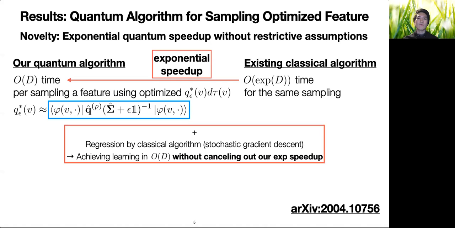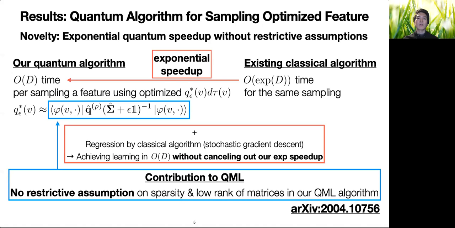We can also combine our quantum algorithm with regression by a well-established classical algorithm called stochastic gradient descent to achieve the learning as a whole without canceling out our exponential speedup. The novelty of our quantum algorithm is to avoid sparsity and low-rank assumptions that have limited applicability of quantum machine learning, as I will explain in the following.